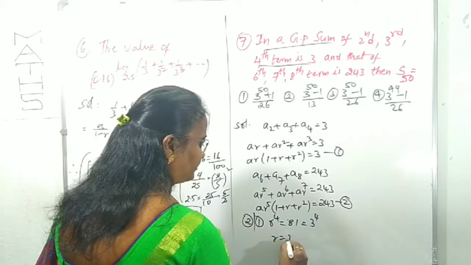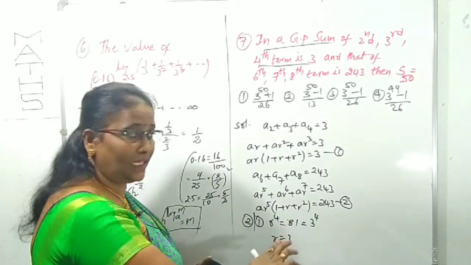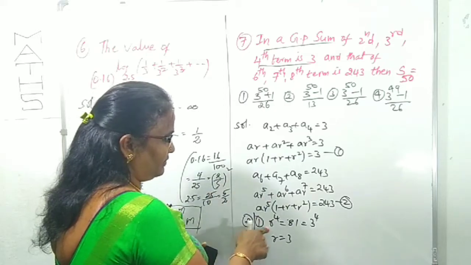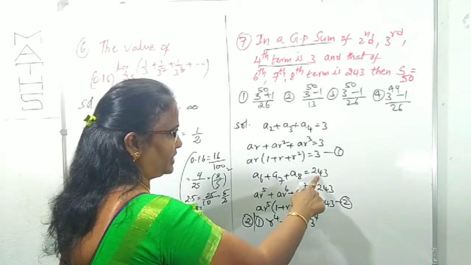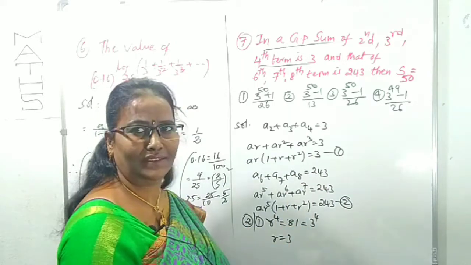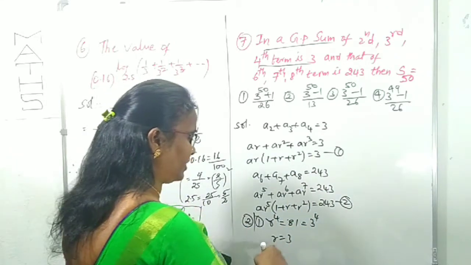Now r is 3. Is it clear now? By taking the division of 2 and 1, r power 4 is the left side. Right side, 243 by 3 is 81. 81 we can write as 3 power 4. From this we got the r value as 3.